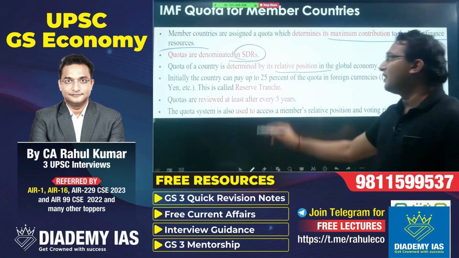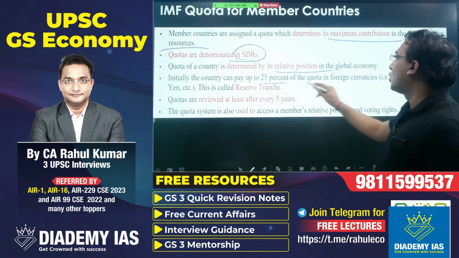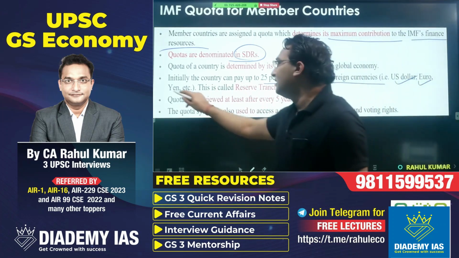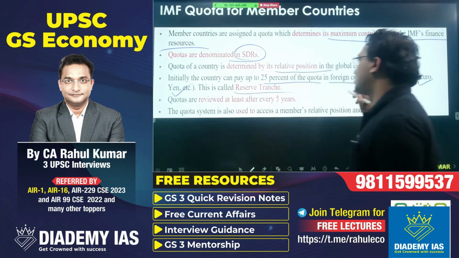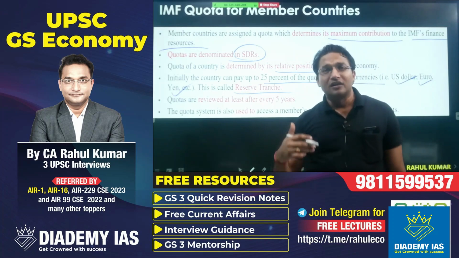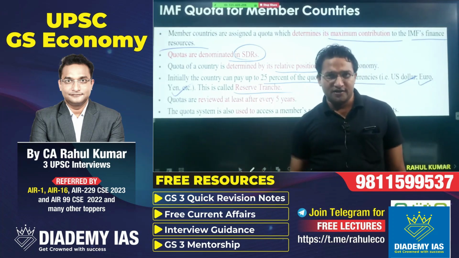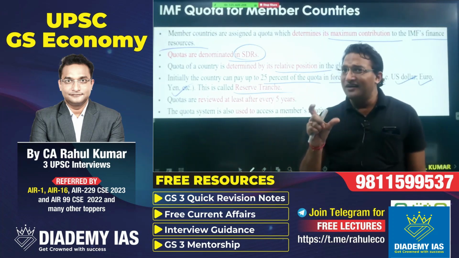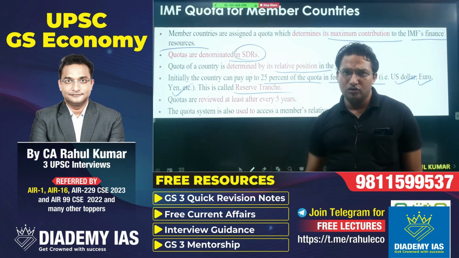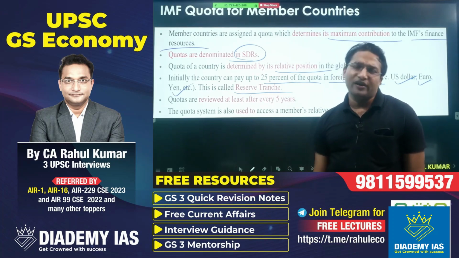So initially the country can pay up to 25% of the quota in foreign currency, that is US dollar, euro, yen, etc. That is called reserve tranche. So for example, India is supposed to deposit $10 billion. Out of that $10 billion, it can deposit 25% in US dollars or in euro, or some other foreign currency.